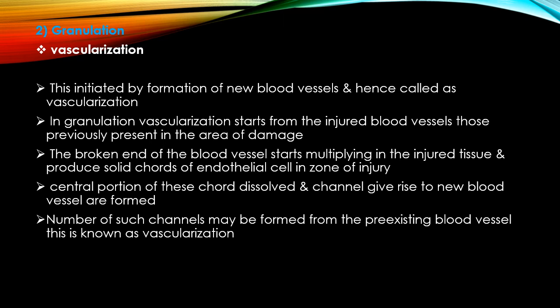After that, the epithelialization process takes place, and complete repair takes place with the help of these two processes. Then the central portion of this cord dissolves and a channel forms, giving rise to new blood vessels, and a number of such channels may be formed from the pre-existing blood vessels, and this is known as vascularization.